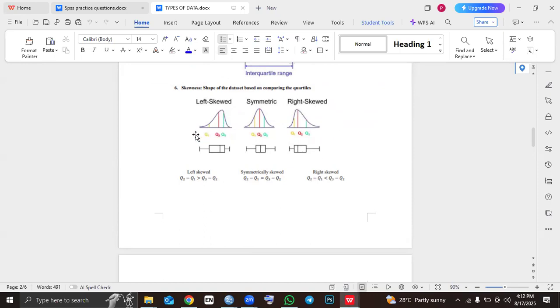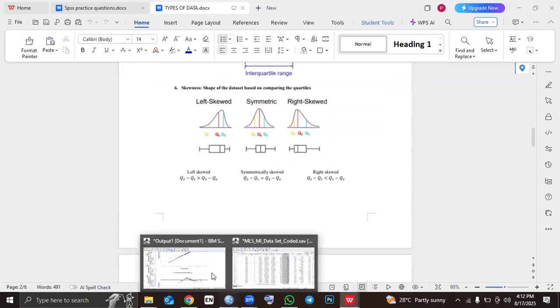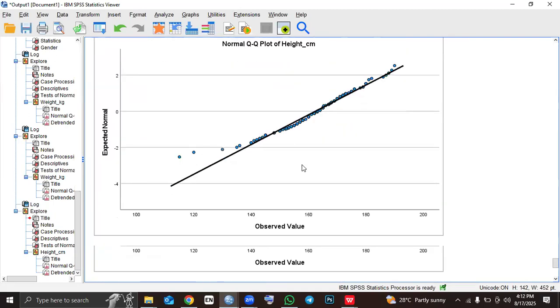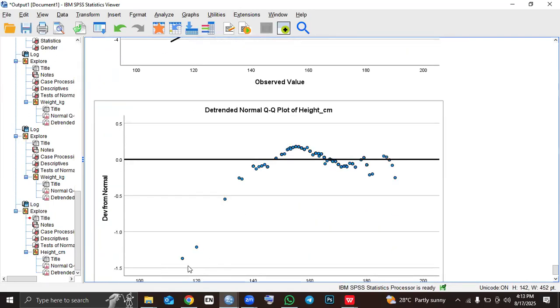If it is pointing to your left, then it is left skewed, right? So we'll come back to our data. Look at our data here. This is the curve.